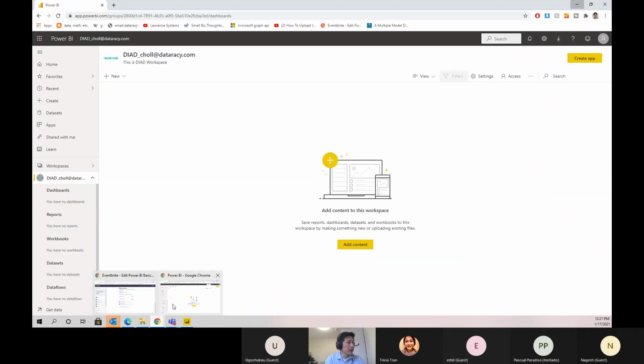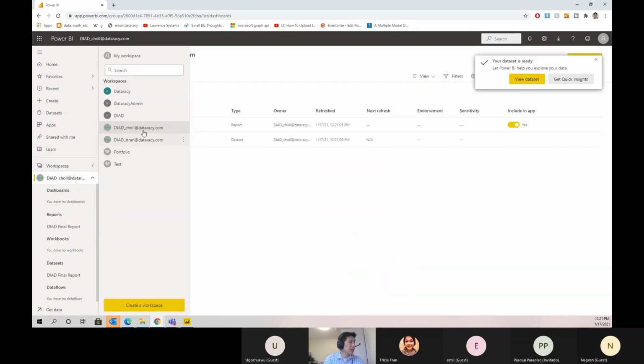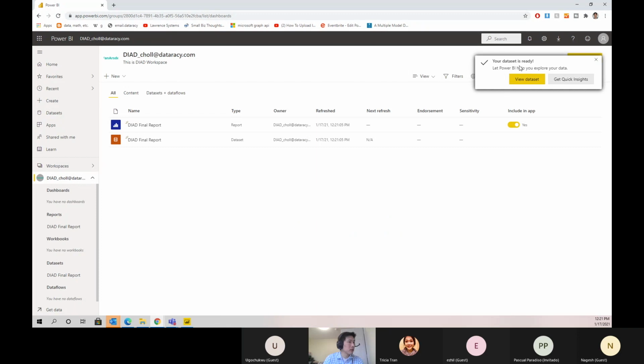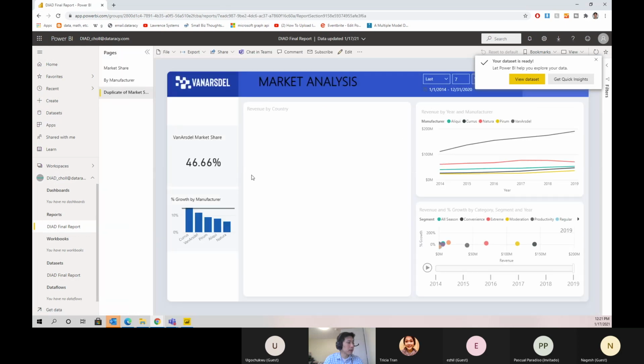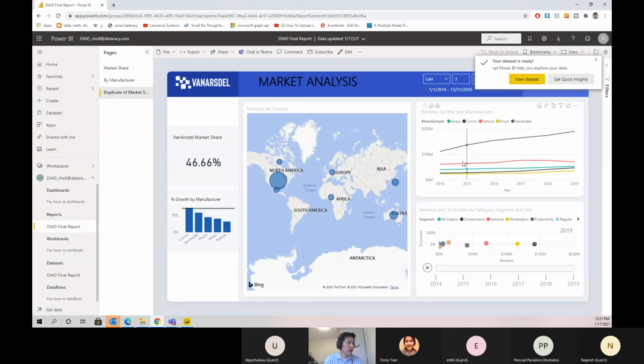When you're finished, let's navigate back to the Power BI service, and let's go back to that workspace now. And you'll see it says your data set is ready. So now we can see our report. If we go ahead and click it, we can see our report actually shows up in the Power BI service. And all of the interactive effects are possible as well.